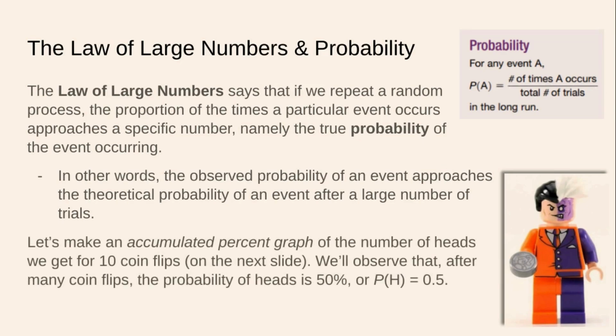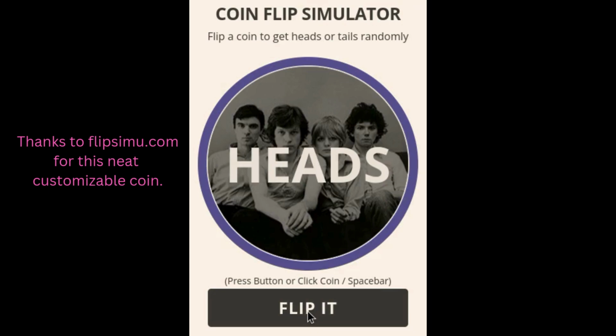Let's make an accumulated percent graph of the number of heads we get for 10 coin flips. And we'll do that on the next slide. We'll observe that after many coin flips, the probability of heads, or probability of H for heads, is equal to 0.5. So this is a neat little coin flip application that I found online. If you can get the references for both heads and tails, I will be impressed. But let's flip this coin. Here we go.